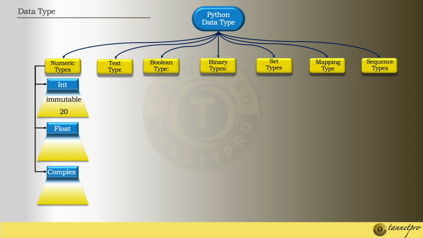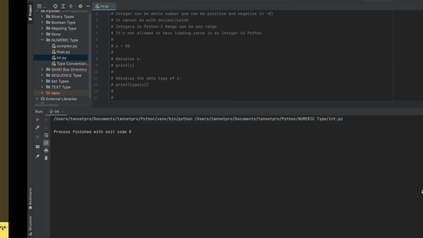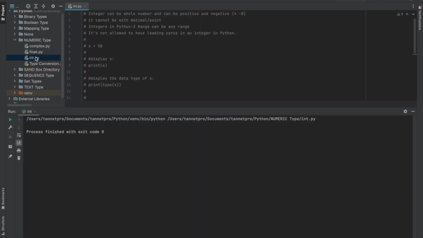So let's go to PyCharm and understand from there. I have written some basic programming to save your time and my time also, so that we can understand fast. Here I will explain with int, as I told you.